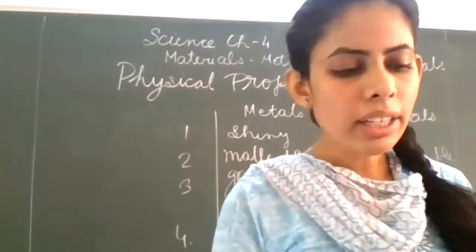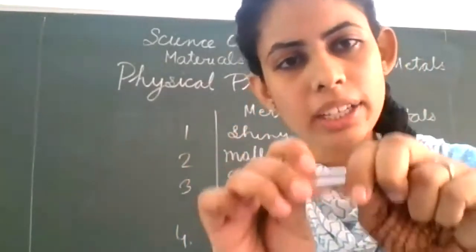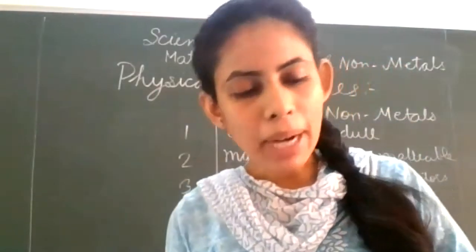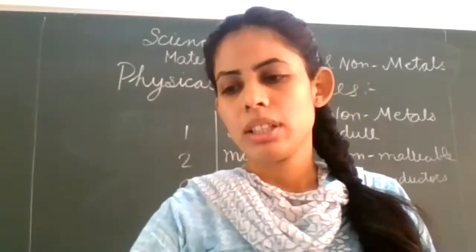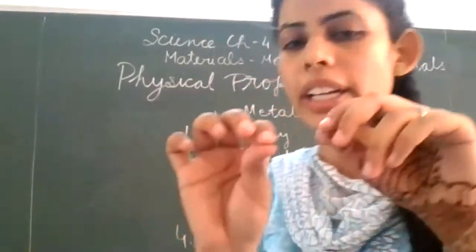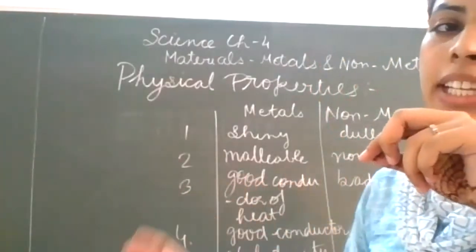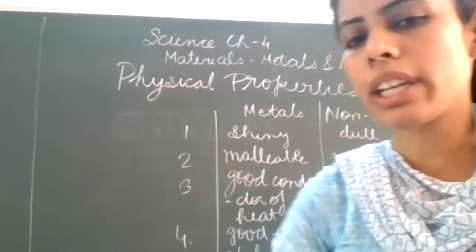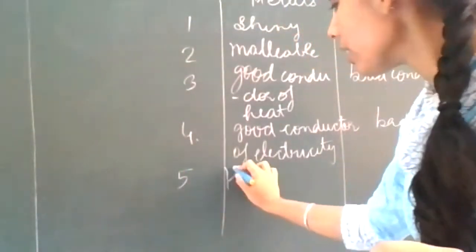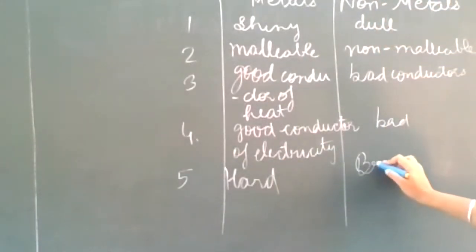And the another example I am taking is a compass. It is very hard. So it does not get broken. So the metals are hard, whereas the lead or the graphite is not hard. So in non-metal you can write other example also, that is graphite. So the metals are hard, whereas the non-metals are brittle.